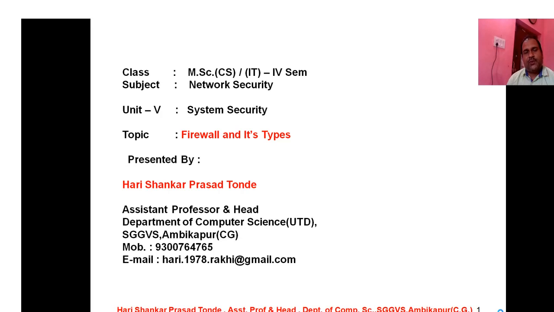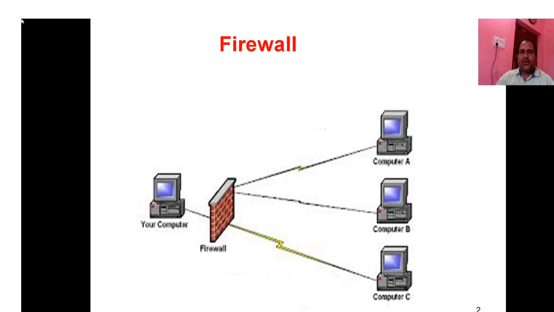So students, we are going to discuss in today's class network security, as a requirement of partial fulfillment of MSc Computer Science and MSc Information Technology students of the 4th semester. In this network security we are going to discuss unit number 5, system security, and inside this unit the topic firewall and its types. What actually is a firewall, how it is used, and how it is useful to us in various modes or situations.